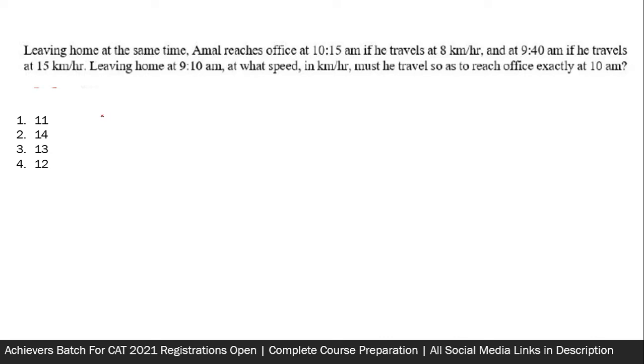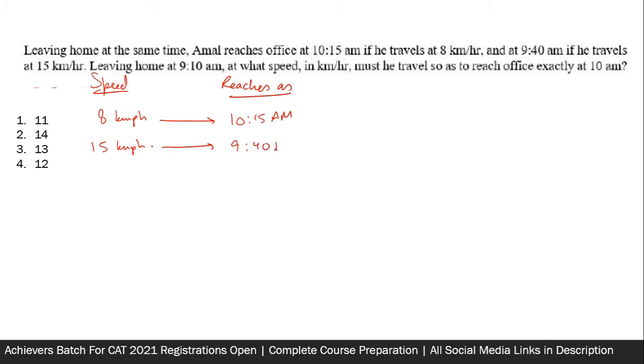So the speeds are 8 and then 15. At the speed of 8 kilometers per hour, he reaches at 10:15, and with the other speed he reaches at 9:40. This is the gist of the information given in the question. In the first case, at what time he was leaving home is not known, but you know the ratio of speeds. So if you see, this question can be solved by making equations.